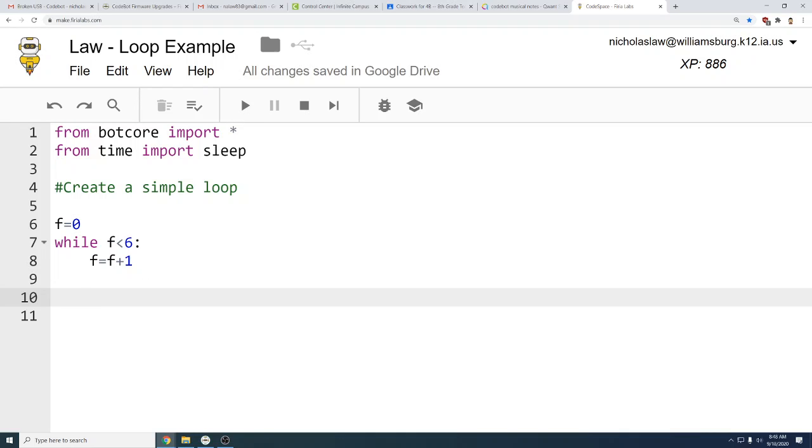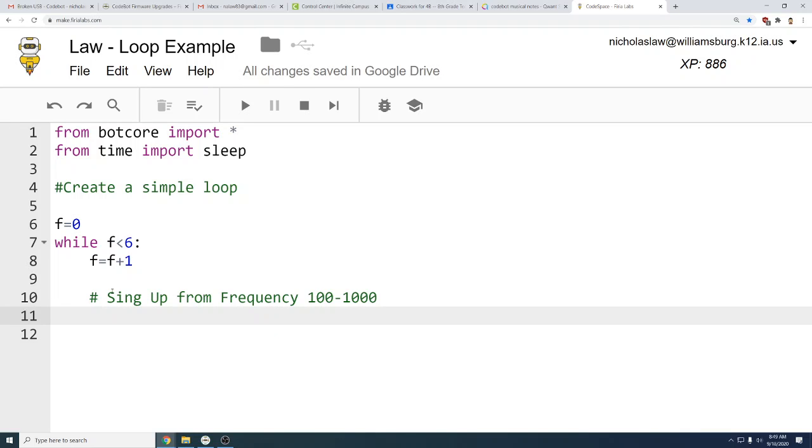We can do fun things like having the robot sing songs, and we can put a loop within a loop, which is pretty cool. And we can make it sing up from frequency 100 to 1000 or something like that. And we can call it c equals 100.